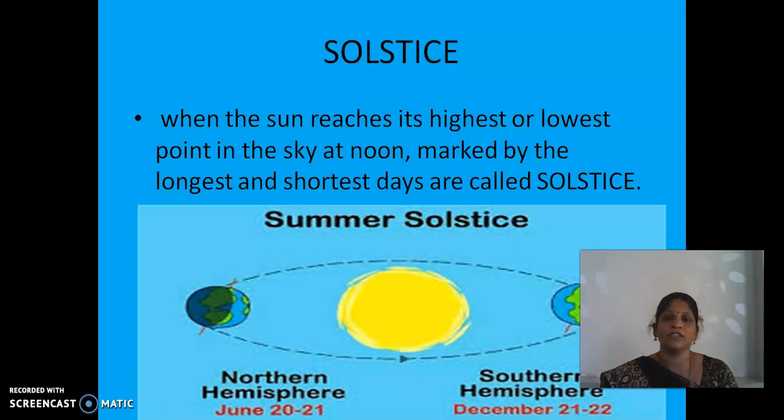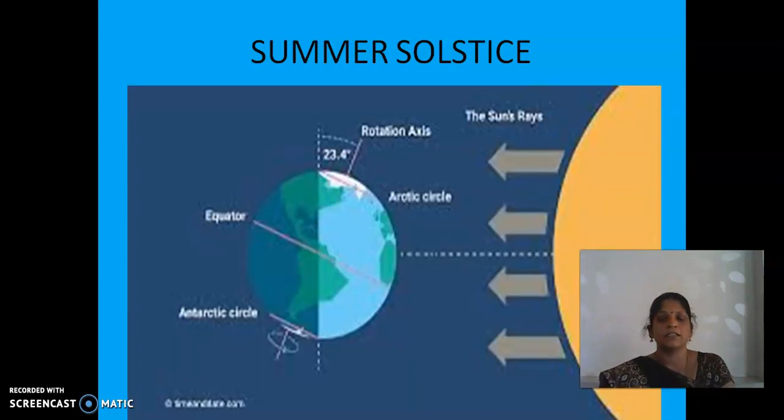Okay dear, listen, I will explain here. At the summer solstice, the whole northern hemisphere receives sunlight directly. Now the South Pole does not receive sunlight. So for six months for them, it is winter. There is no sunlight.